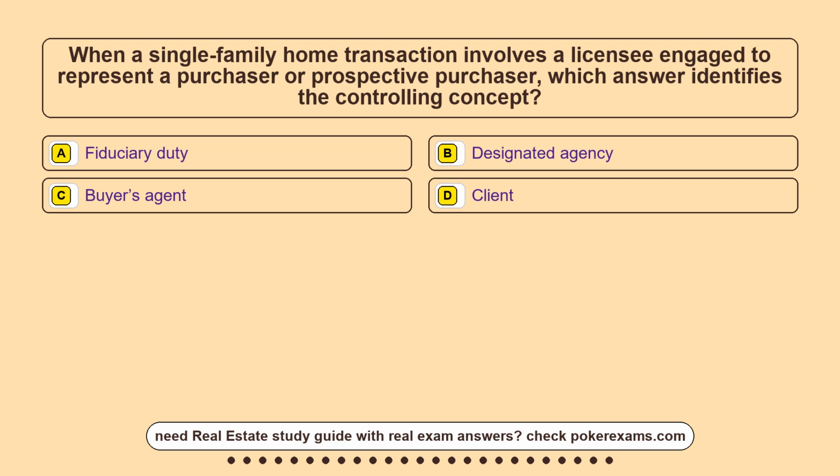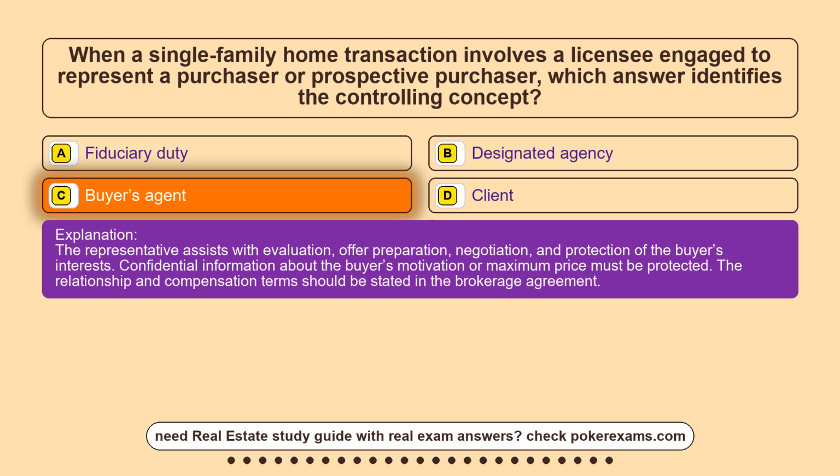Question 1. When a single-family home transaction involves a licensee engaged to represent a purchaser or prospective purchaser, which answer identifies the controlling concept? Option A, fiduciary duty. Option B, designated agency. Option C, buyer's agent. Option D, client. The correct answer is option C, buyer's agent. The representative assists with evaluation, offer preparation, negotiation, and protection of the buyer's interests. Confidential information about the buyer's motivation or maximum price must be protected. The relationship and compensation terms should be stated in the brokerage agreement.